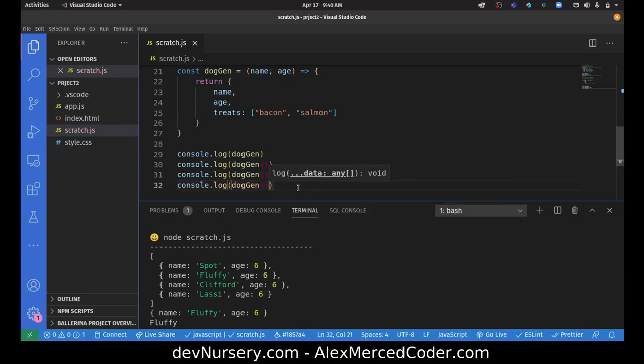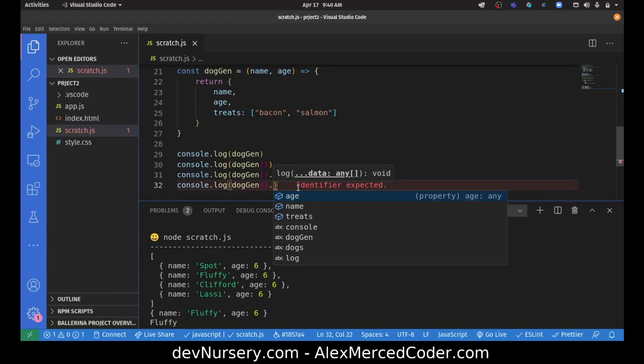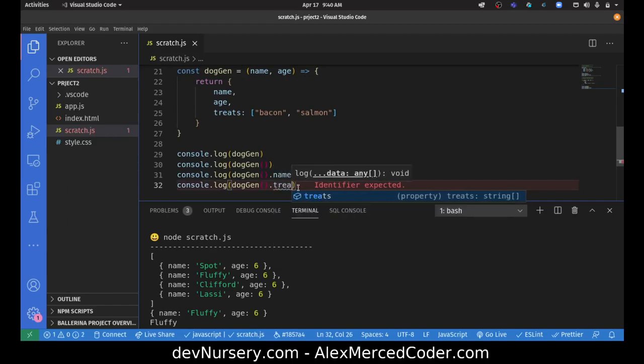Then I can do console.log dogGen, invoke the function. That gets me the object from the function. Dot treats, so that accesses the array. And then let's say I want to access salmon, that'd be the second thing in the array. So I'm saying, invoke the function. The return value is an object, so I can access the property of that object with .treats. .treats is an array, so I can access which thing from that array I want that way. So you see it just compounds.